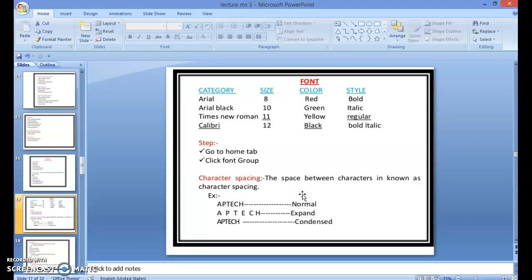Character spacing. The space between characters is known as character spacing. Example: Aptech normal, Aptech expanded, Aptech condensed. This is your character spacing.